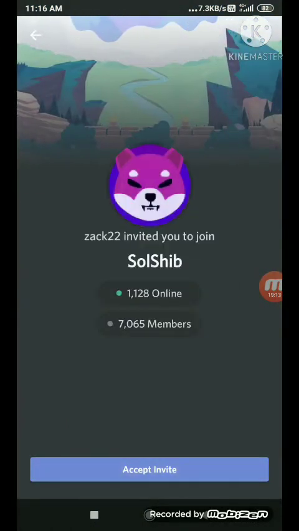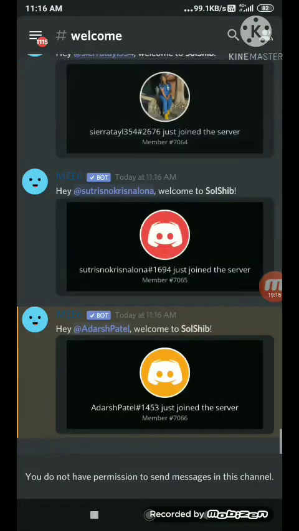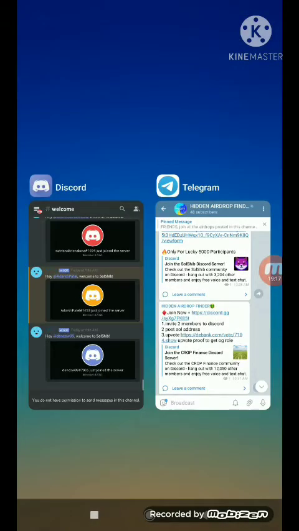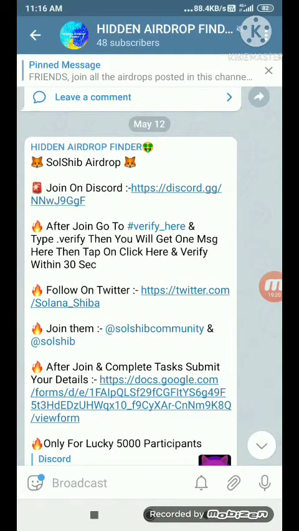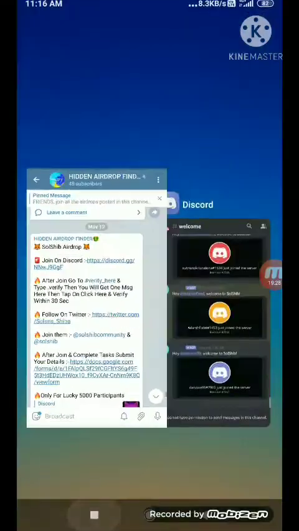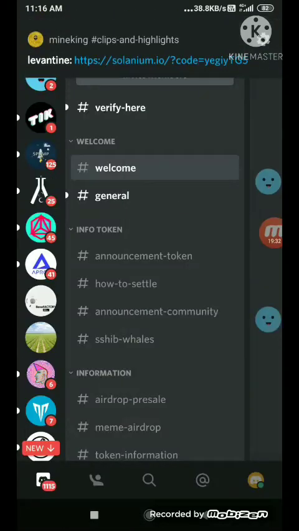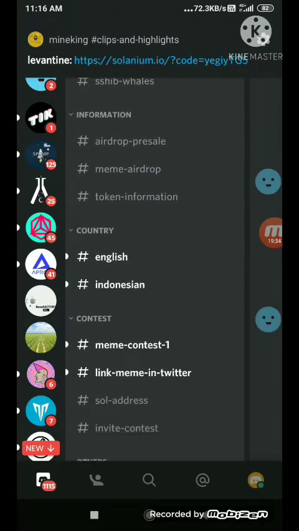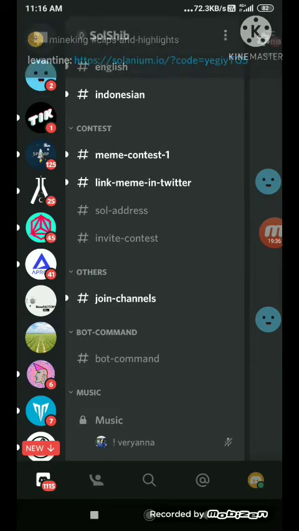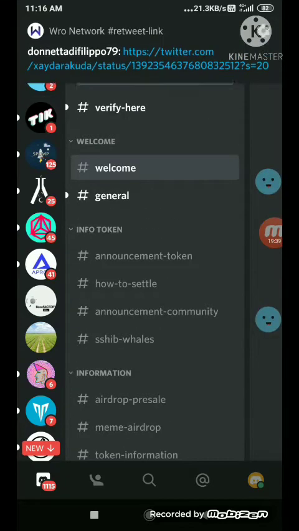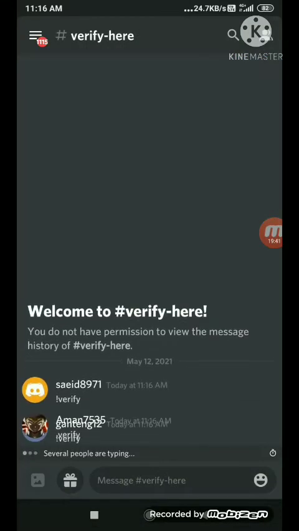click on accept invite, and after you do this, go back to the Telegram channel. Now just after join, go to verify here and type verify. So you just need to go back to the Discord channel. After you go to the Discord channel, click on the top left three bars. Now just scroll down and just click on the verify here button on the top.